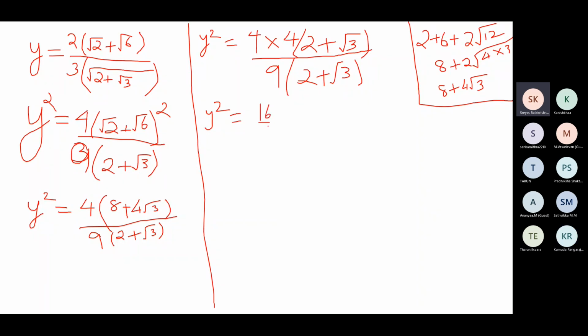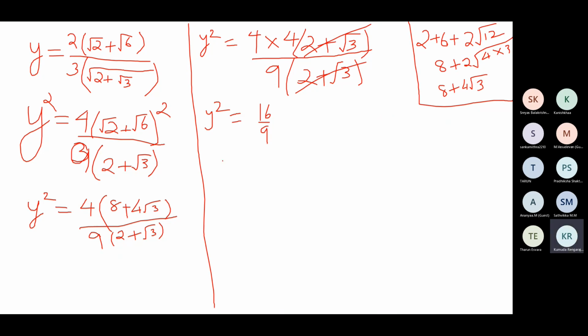We can cancel 2 plus root 3 in the numerator and denominator. The expression gets cancelled as a whole. We are not cancelling 2, root 3, root 3. We are cancelling the expression as a whole. 2 plus root 3 in the numerator and denominator gets cancelled. So y square is 16 by 9.